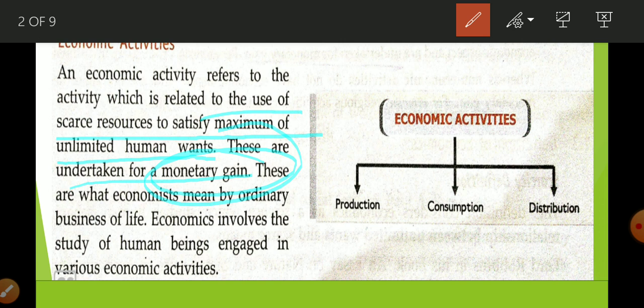Basically there are three economic activities: production, consumption, and distribution. Let us understand them one by one.